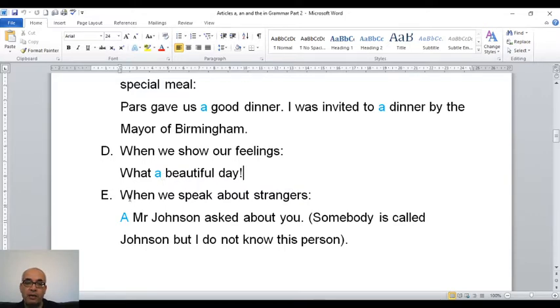So we use a or an when we speak about strangers. So, a Mr. Johnson. Johnson is the surname, and I use a before it. In general, we cannot use a and then a surname. It's wrong English. But in this situation we can. What's the meaning of this sentence? A Mr. Johnson asks about you. This means someone is called Johnson, but I don't know this person. This person is a stranger for me.